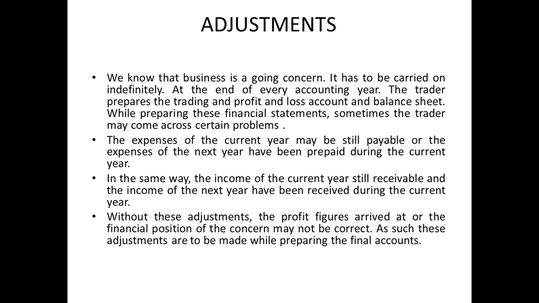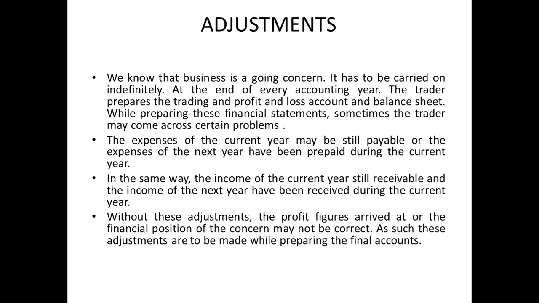So when they are carried forward to the next year, that will become the current liability. It will not be an expenditure. Remember this. When the expenditure is carried from one accounting year to the next accounting year, then it is a current liability.